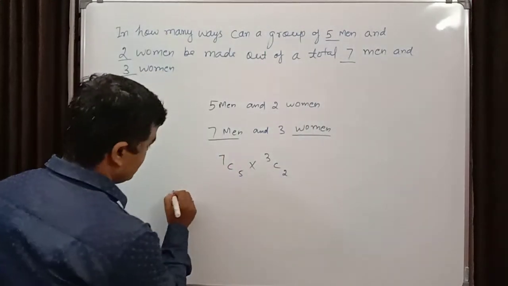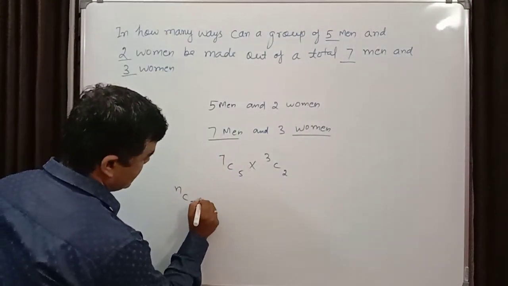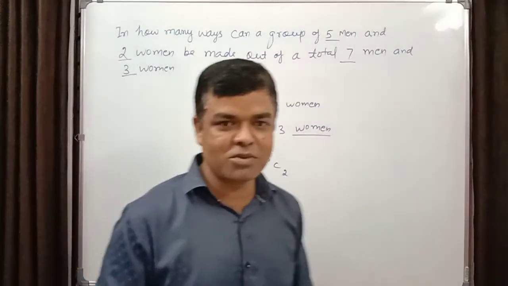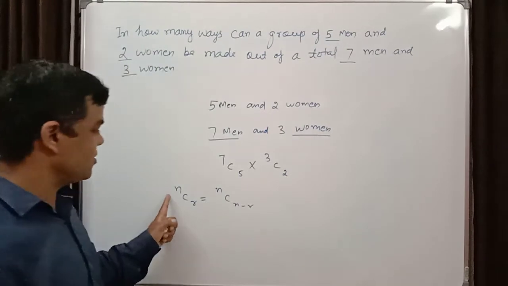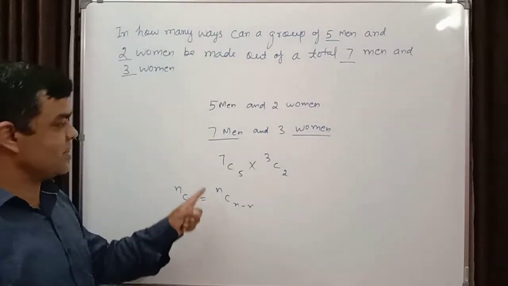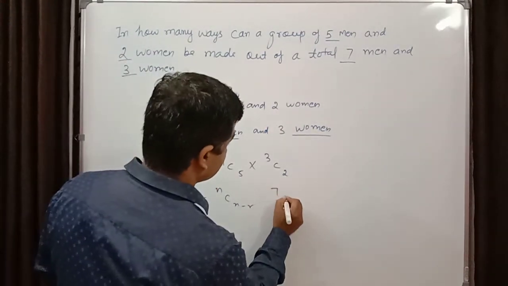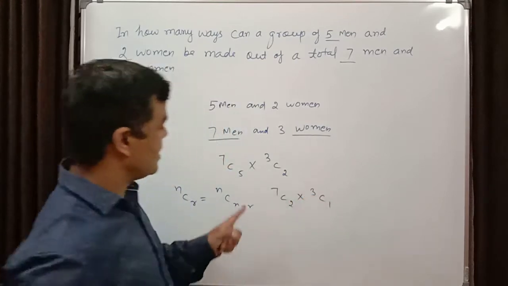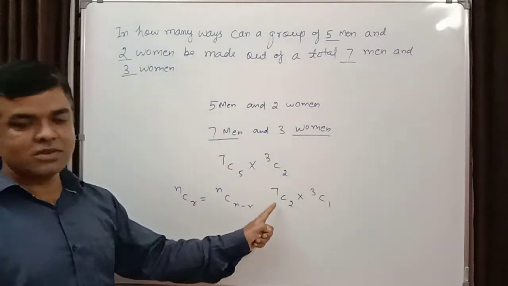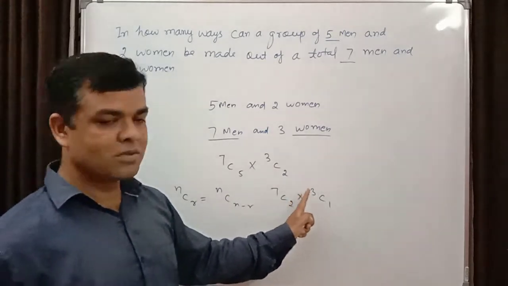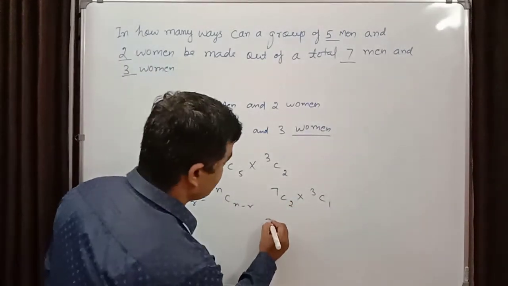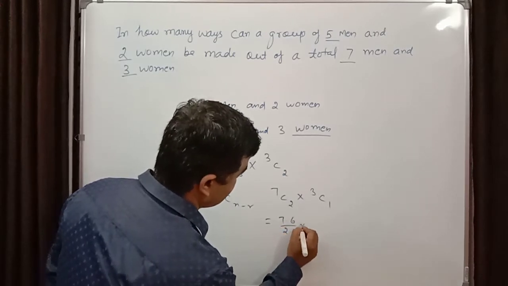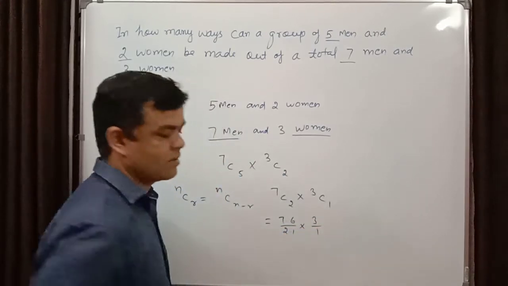First class I told you this. So I can write here 7C2 into 3C1.